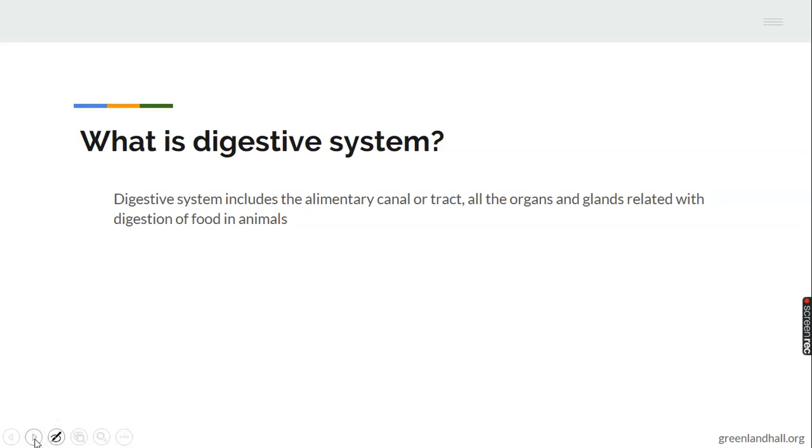The first question we want to ask is, what is digestive system? Digestive system includes the alimentary canal, all organs and glands related with digestion of food. All the parts, all the glands, all the organs that help in the digestion of food form what they call the digestive system.